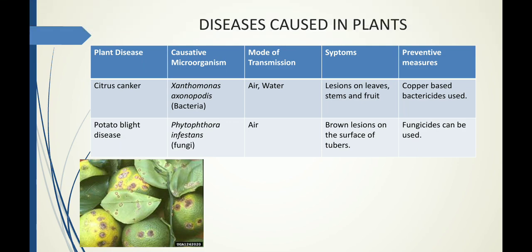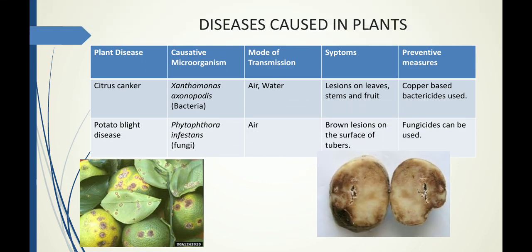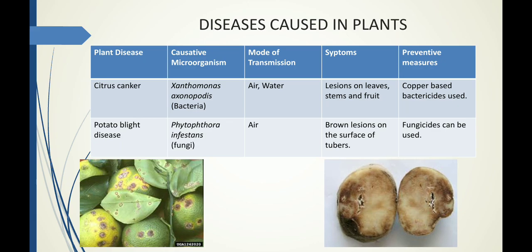You can see the picture here. Complete brown lesions are formed on the surface of your potato and even on the inside. These fungi are transmitted through air, and the only way to avoid them affecting your potatoes is spraying fungicides. Fungicides are again chemicals that have the capability to kill fungi.